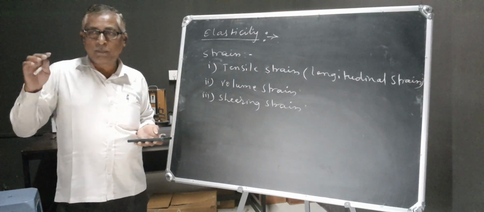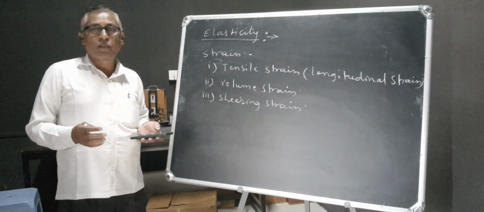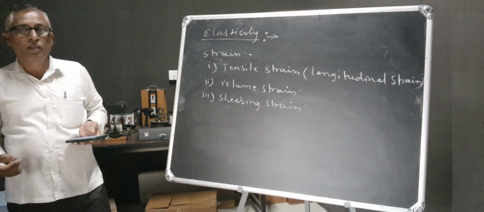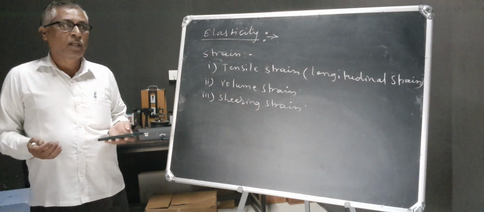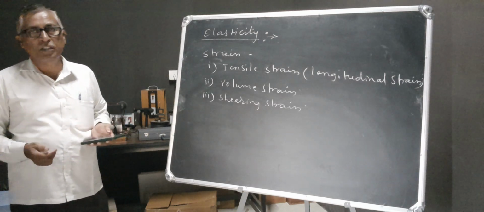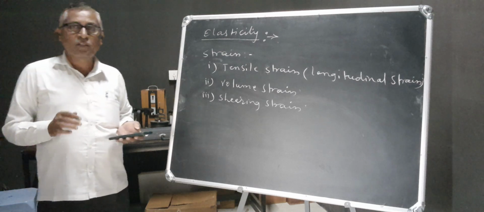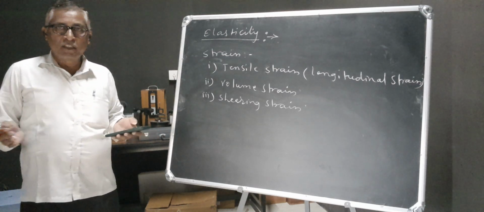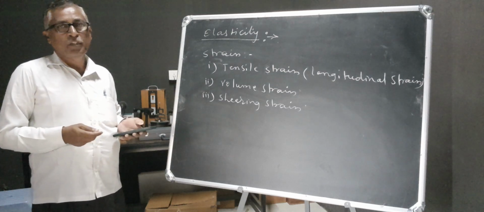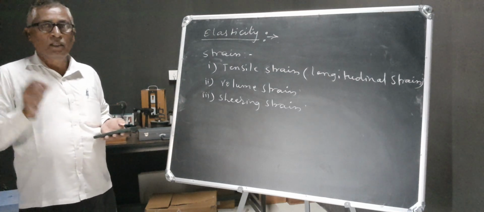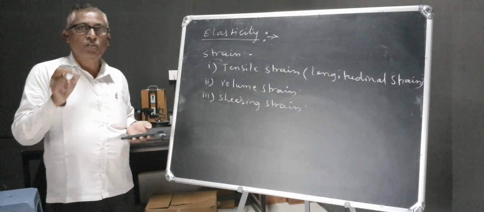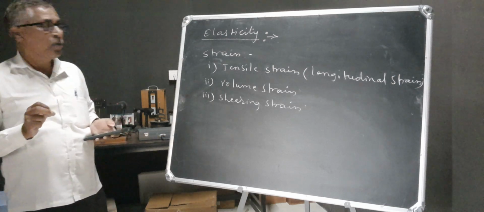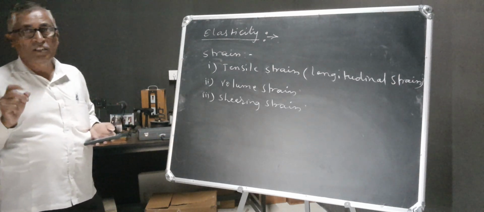As we are applying the force to a body, that body deforms, but the body again tries to regain its original position, and this property of body is called the elasticity. Then, as the body is regaining its original position, means there is some internal restoring force. That internal restoring force per unit area is called the stress.